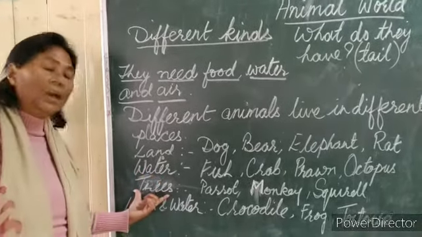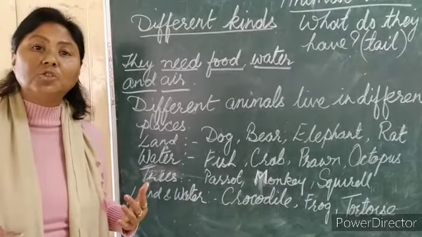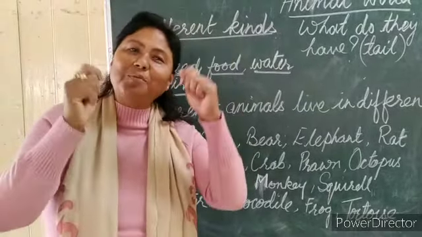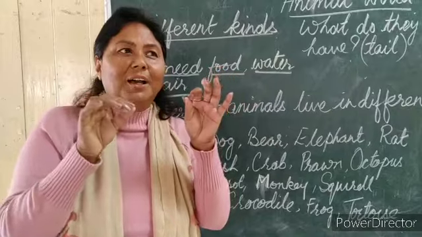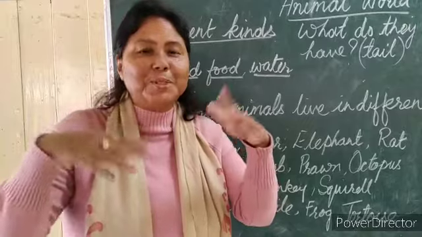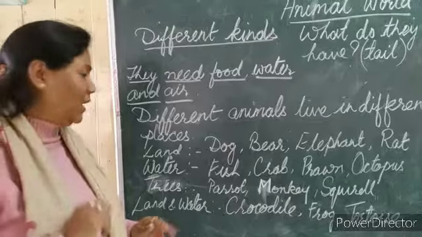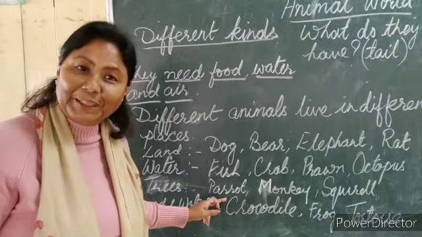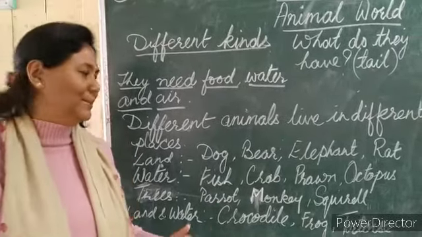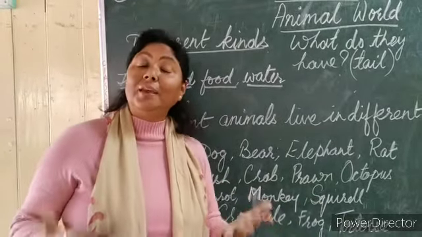Now, in your book, it is given trees: animals which live on trees. Do you live on a tree? Only to play. We just climb the tree and make a small play house, which we call a treetop house. That is temporary. But who usually lives on trees? Parrot and all kinds of birds. I have given the name of only one bird, but there are so many birds. Then monkey, and then squirrel. They live on the trees.